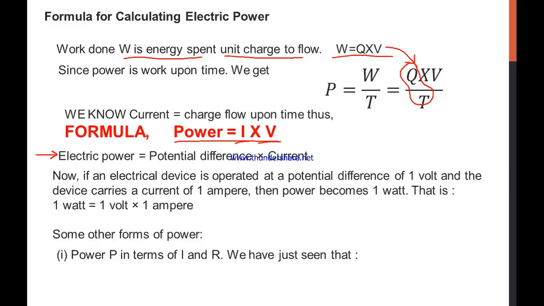Similarly, we know the unit is 1 watt for power, 1 ampere for current, and 1 volt for potential. So we can explain 1 watt: if an electrical appliance is operated at a potential difference of 1 volt and it carries a current of 1 ampere, then the power becomes 1 watt. That is also a definition in terms of potential difference and current. Now we will see some other forms of power. First, see the power in terms of current and resistance.